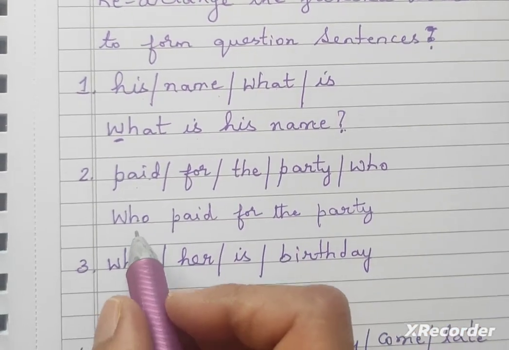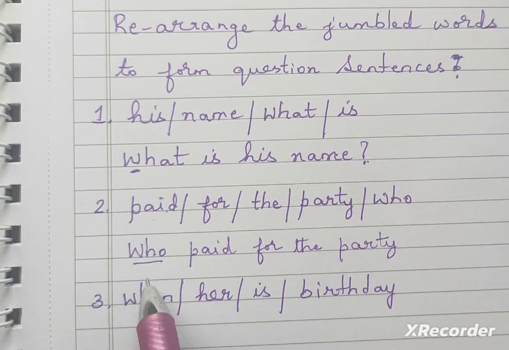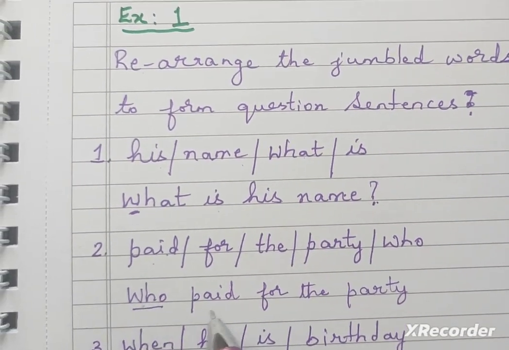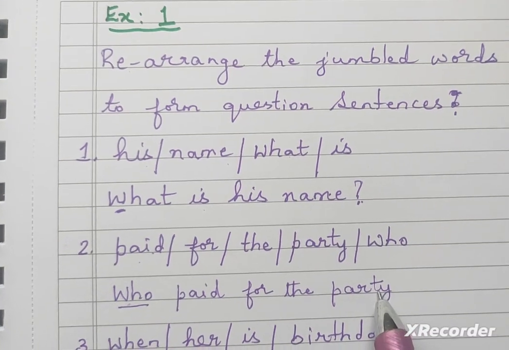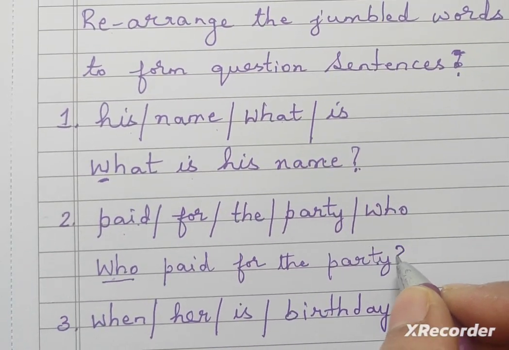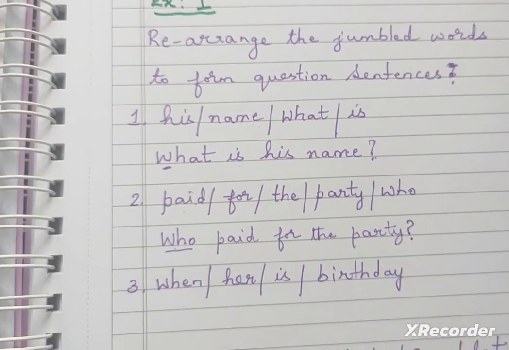Okay, now here see what we have to do. Who is the question word. You are beginning this with a capital letter. Who? This is a question word. Who paid for the party? What is the punctuation after party? It is a question, so you are going to keep a question mark. Okay.